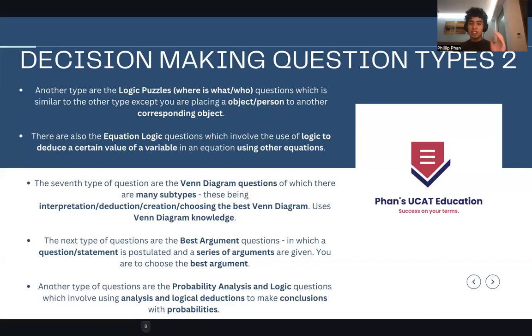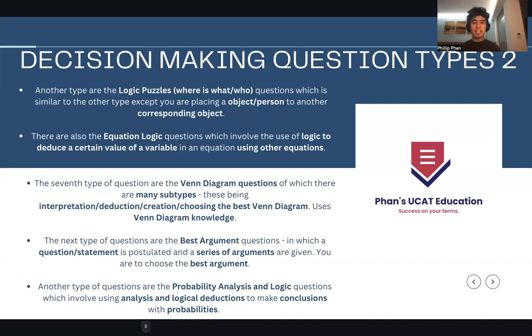So another type of question is the probability analysis and logic questions. There are some more grammar errors here. I do apologize. I was actually driving in a really rocky vehicle and I was typing, so I was making a few errors here, but hopefully the main point conveys, and here I can sort of clarify everything. But I do promise this will be corrected once I post the actual PowerPoint notes in the description.